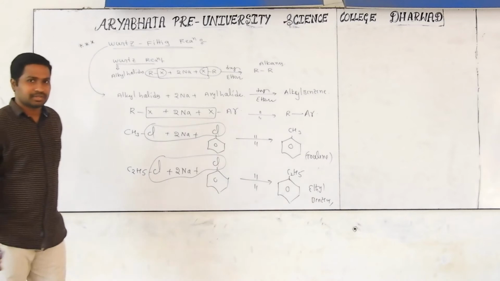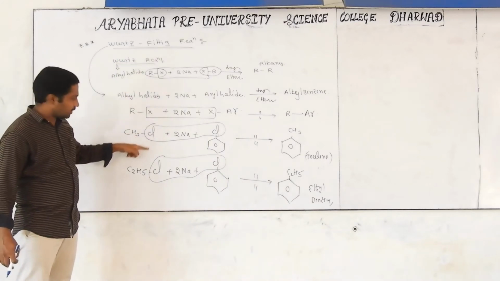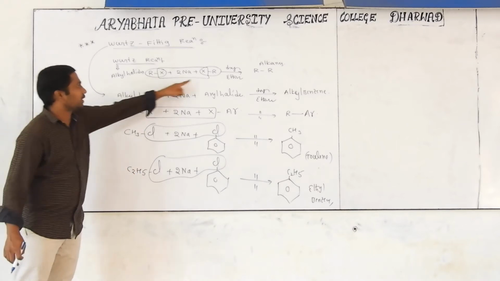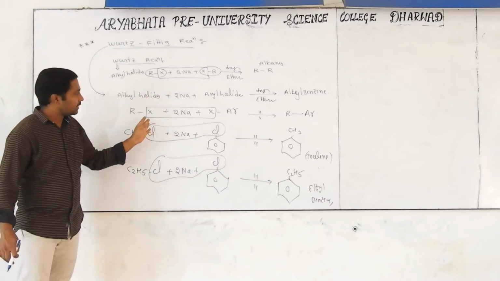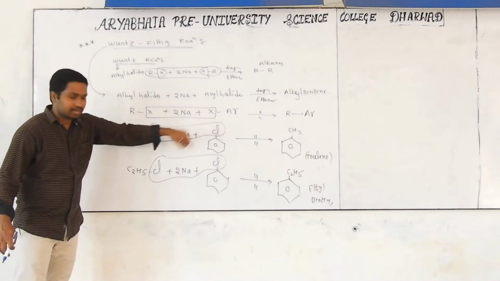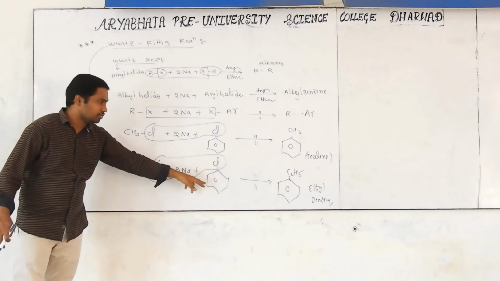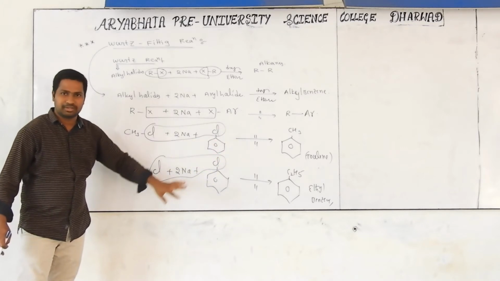You see the conclusion for yesterday's class, we stopped yesterday at the Wurtz-Fittig reaction. I will give you one more example. Wurtz means what? A purely alkyl halide. Wurtz-Fittig means mixed. One is alkyl halide, another one will be aryl halide. The ethyl chloride will be reacting with sodium metal in presence of chlorobenzene. In presence of dry ether, we are getting alkyl benzene.